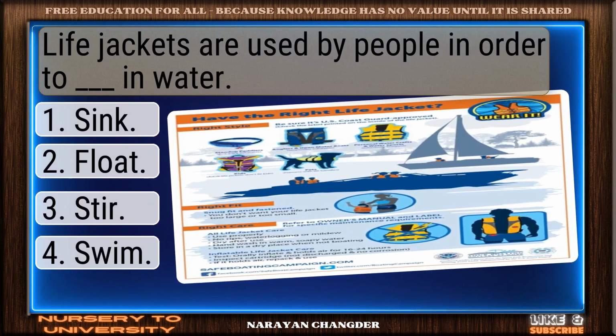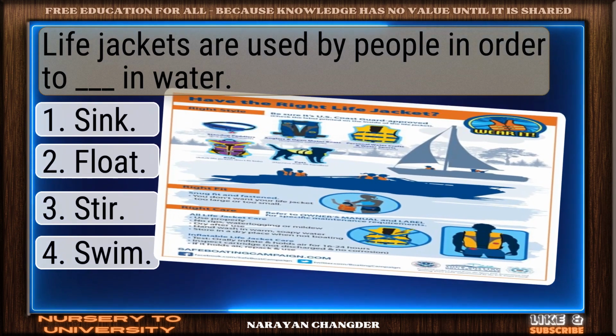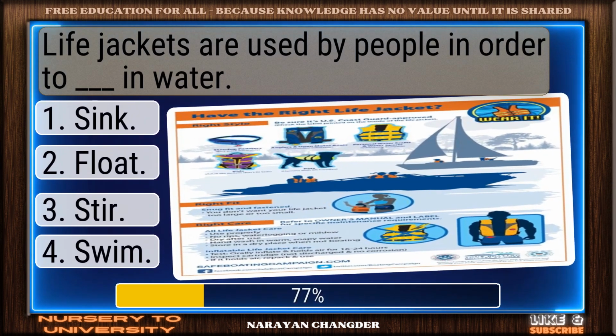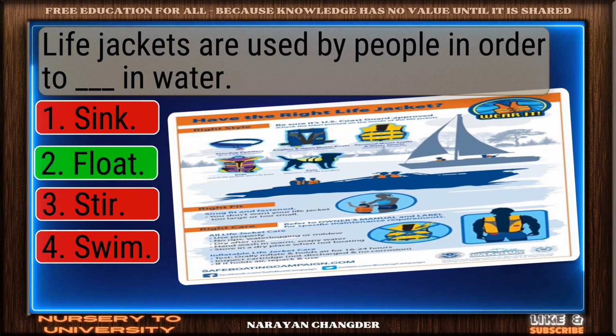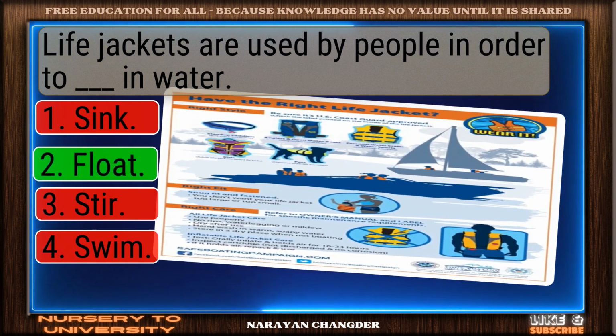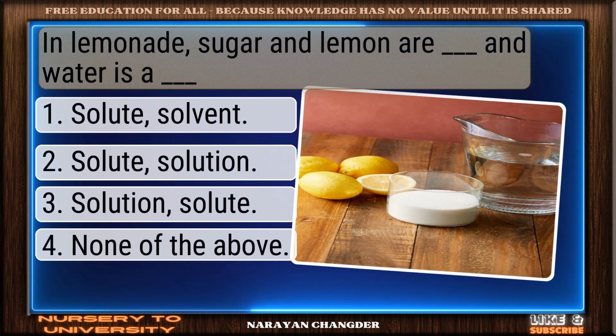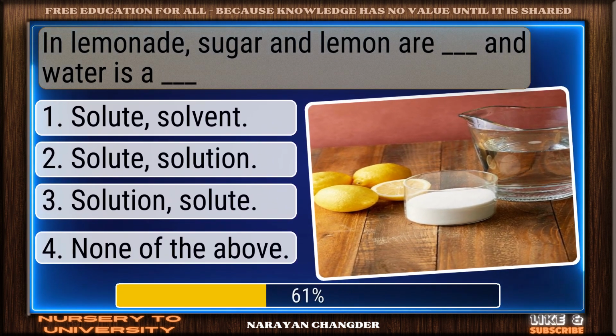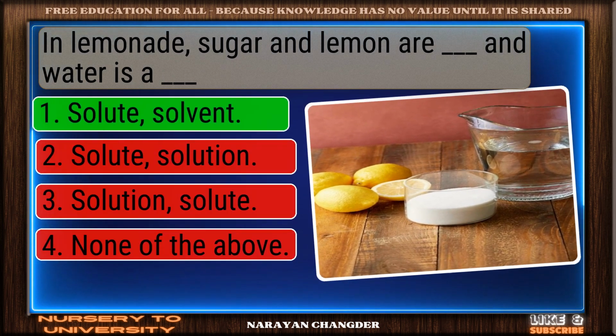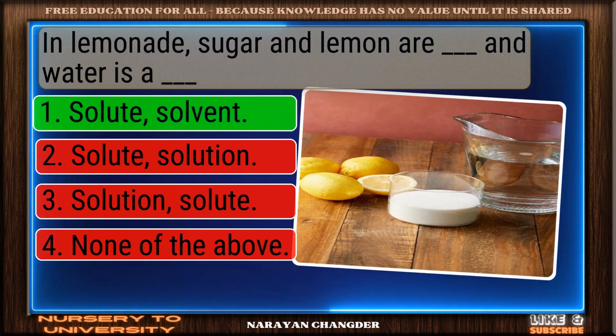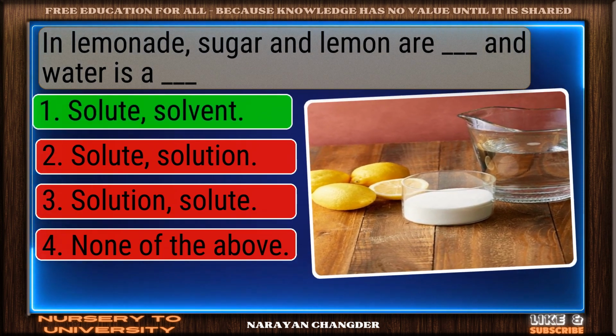Life jackets are used by people in order to dash in water. Great job. Float is the accurate answer. In lemonade, sugar and lemon are dash and water is a dash. Correct response. Solute, solvent is the most accurate answer.